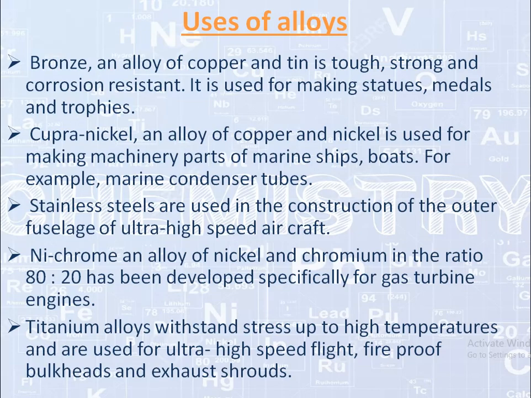Simply, titanium alloys are used in ships and aircraft. So there are many uses of metal alloys which are formed by the transition elements. Thank you.